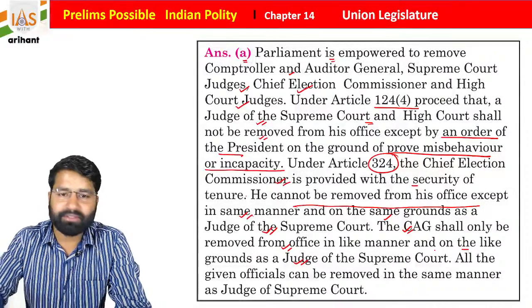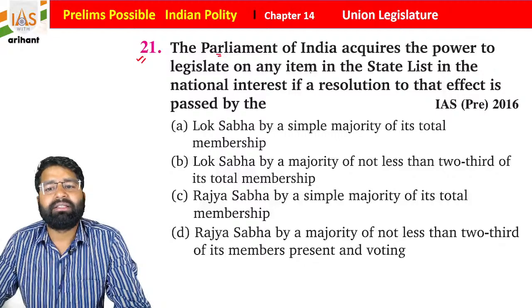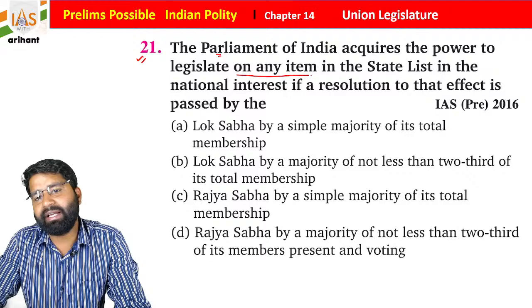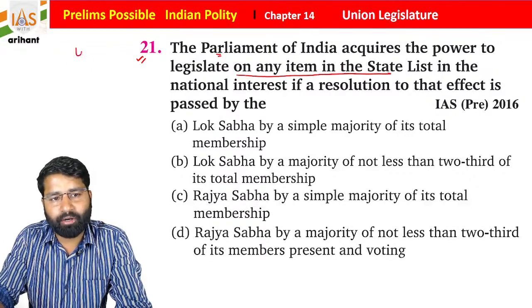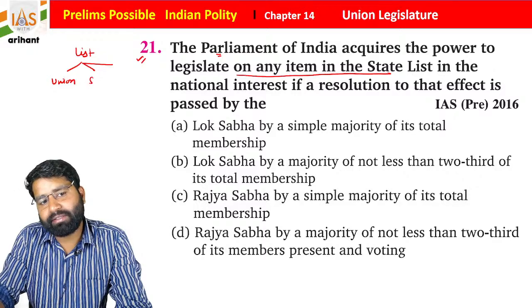So this is also important, just try to remember. Now question number 21: the Parliament of India can acquire the power to legislate on any item in the State list. Students, we already discussed how many types of lists we have. There is a division of power. One is called the Union list, another is called the State list, and the third one is called the Concurrent list.